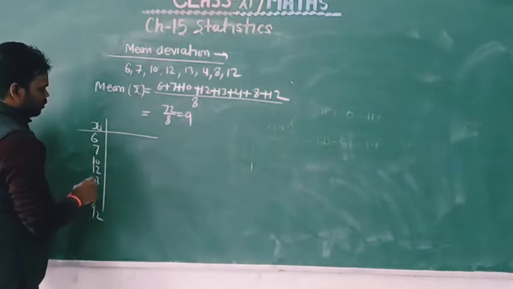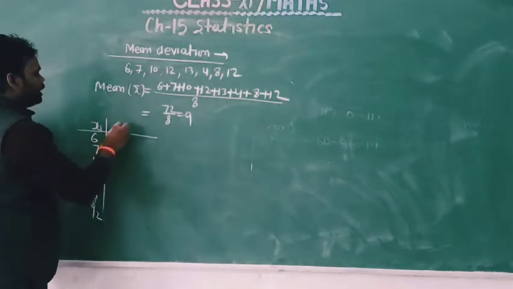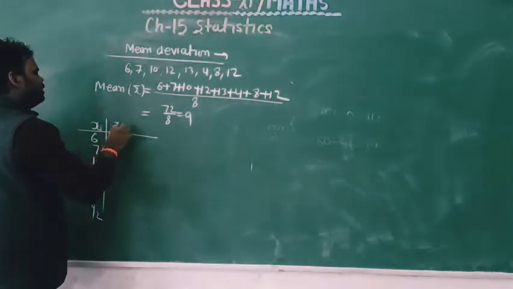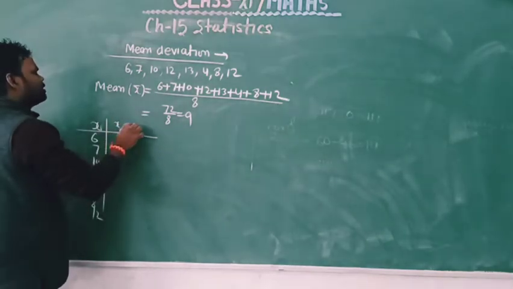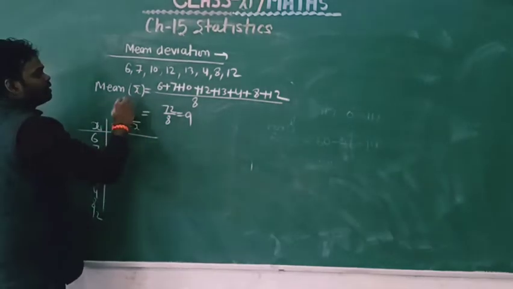1, 2, 3, 4, 5, 6, 7, 8. Okay, and also find xi minus x bar. X bar is mean.